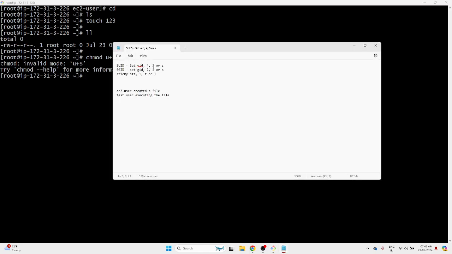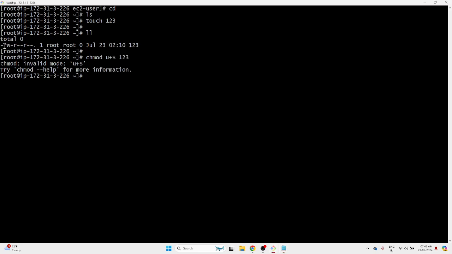So instead of these symbols, we can use the numeric. Sorry, I forgot. These symbols, it will show you when you type ll. So ll means currently it's showing these things, right? First these three are user, these three are group, these three are others. But what is the first thing here? What is the first hyphen? I haven't told you that. That is for a special permission. So in that place it will show you small s, t, something like that, based on the permission you assigned.